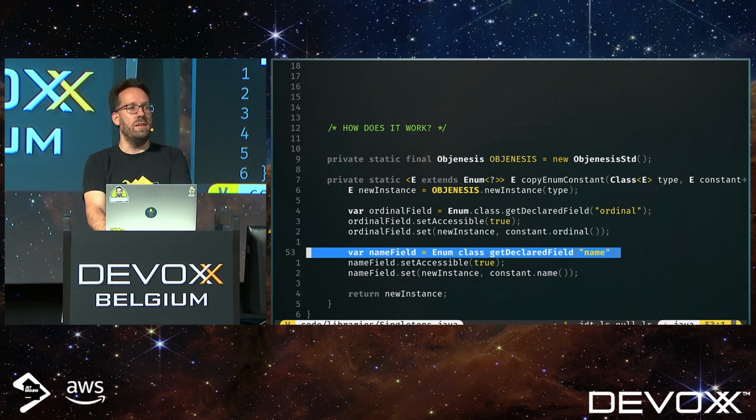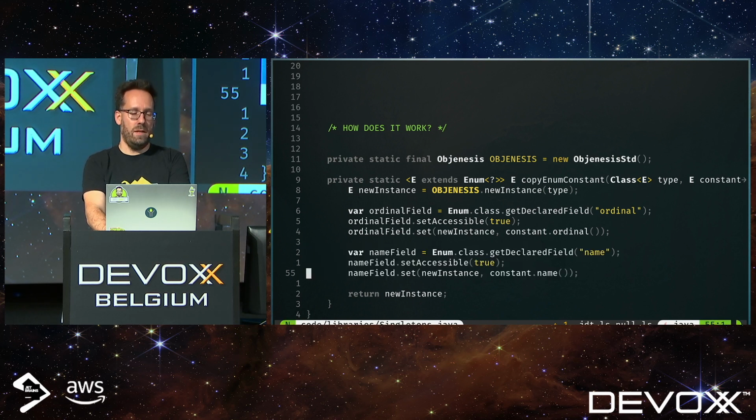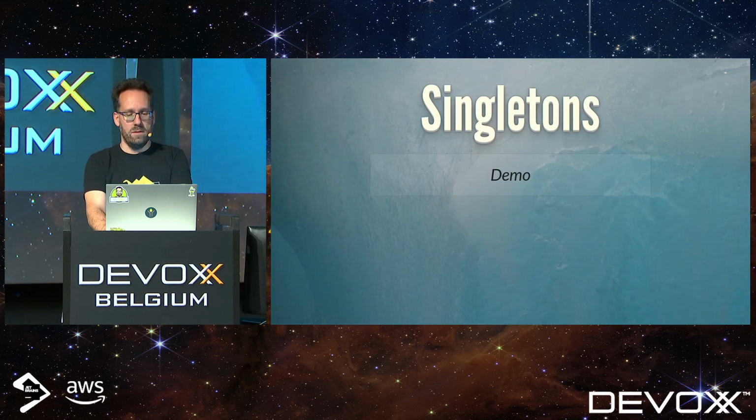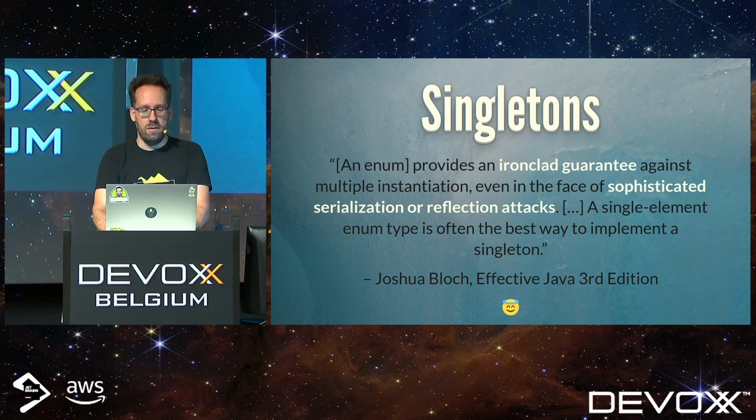Every enum also has a name property, so I copy that one as well, and now they are the same. And that's it. That's really all there is to it. So I wouldn't even call this attack very sophisticated. I don't know.